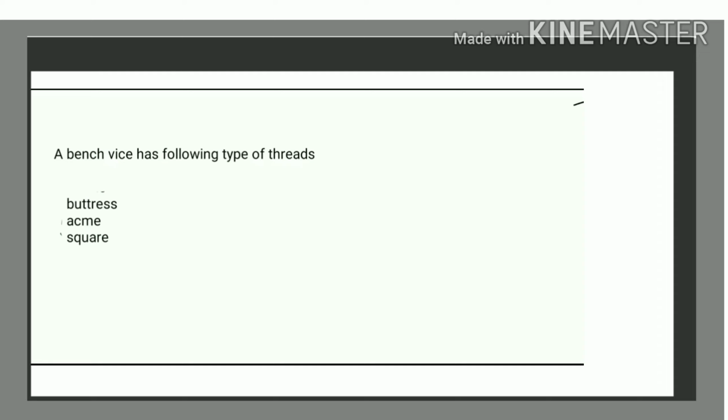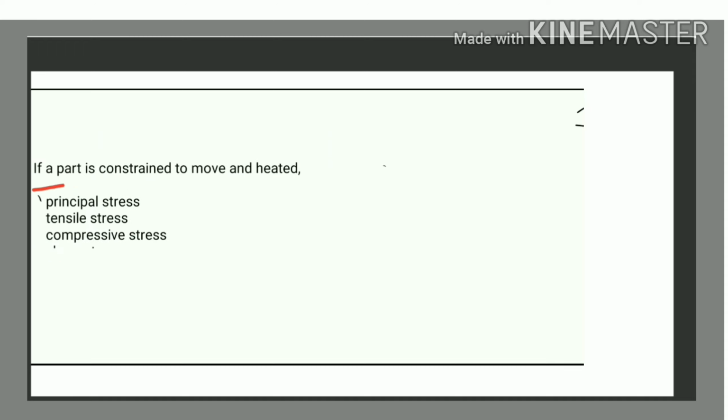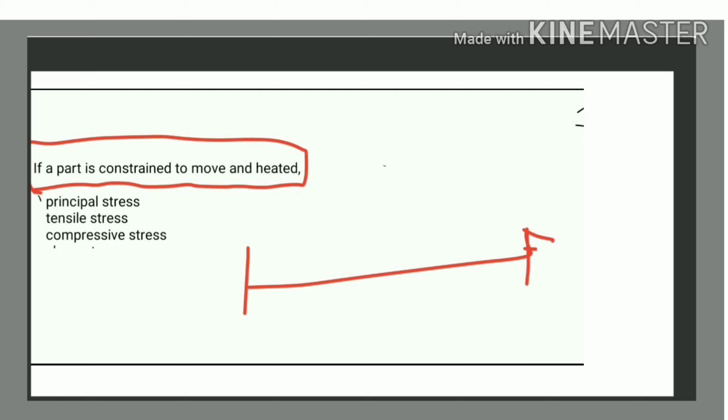Next, the bench vise has the following type of thread. So bench vise has a square thread. If a part is constrained to move and heated, when the part is totally constrained and if we heat it, the compressive stress is developed.